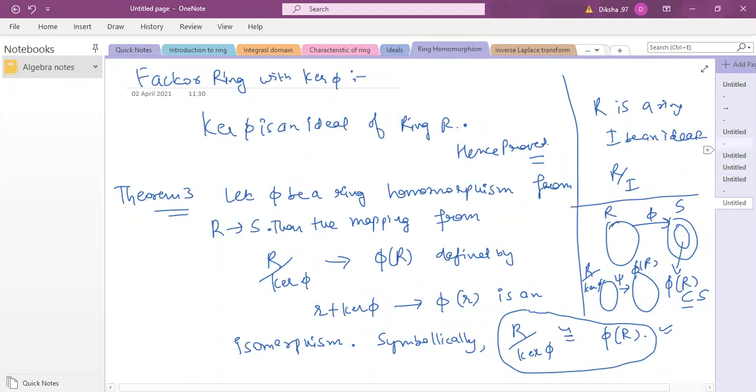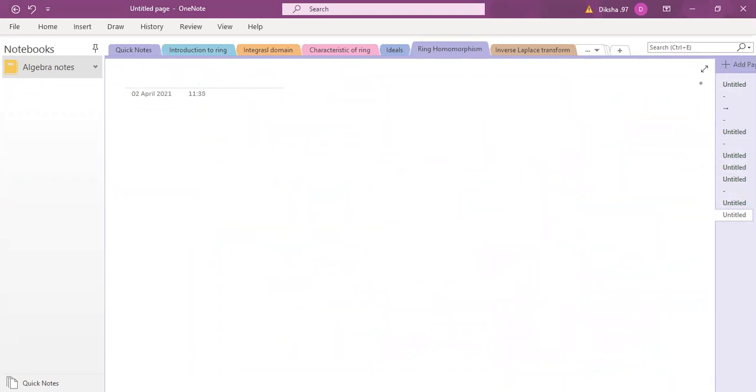So let me just give you an example for this theorem. We'll take specific rings. So if you take a mapping from Z[x] to Z, on the left side I have the ring of polynomials over integers, the integer coefficients, and on the right hand side I have the ring of integers.